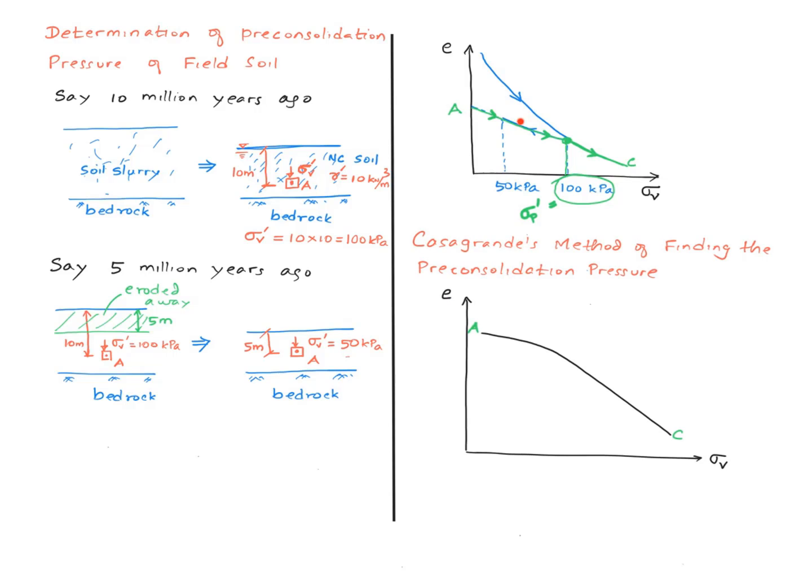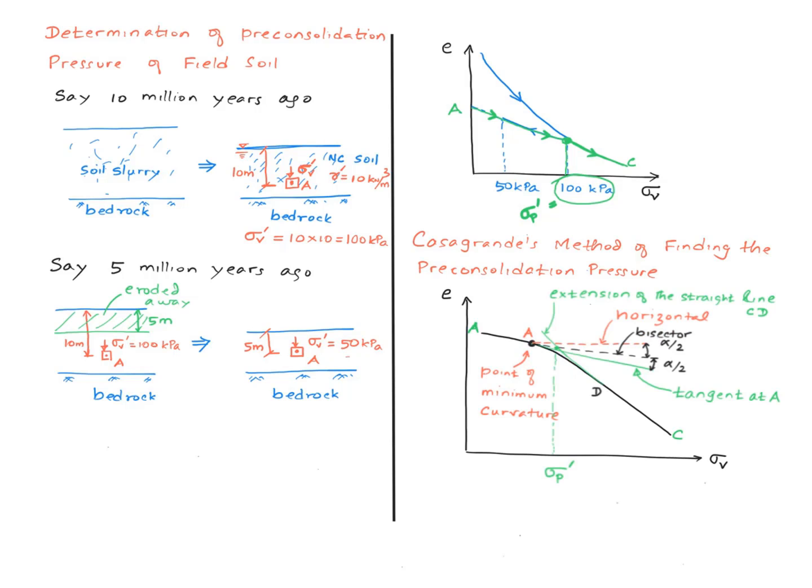Say the curve from A to C looks like this. So there's a gradual change over here. Well, this is what you do. First, you identify the point where the curvature is minimum. Let's say this is point A. Then you draw a horizontal line at point A. You also draw a tangent at point A. And then usually you will find a straight line part over here. You extend that straight line part.